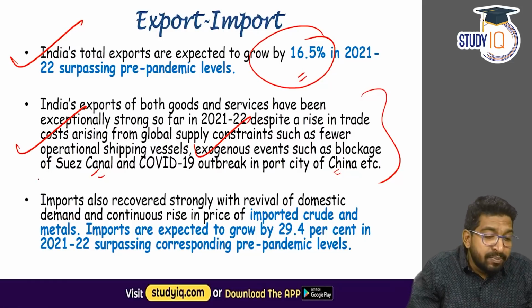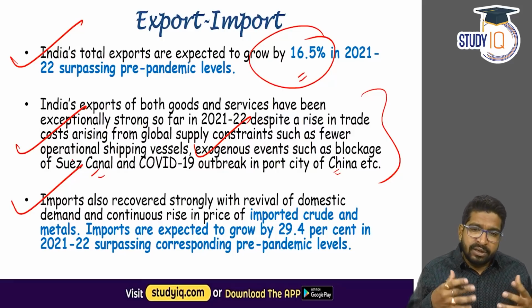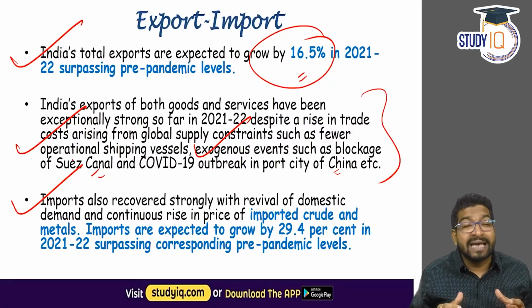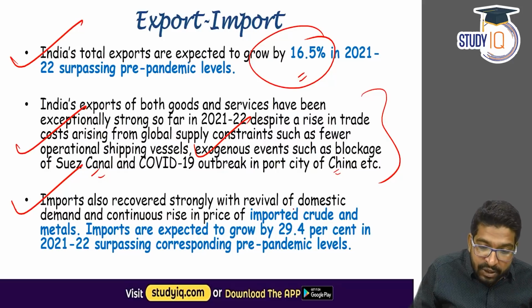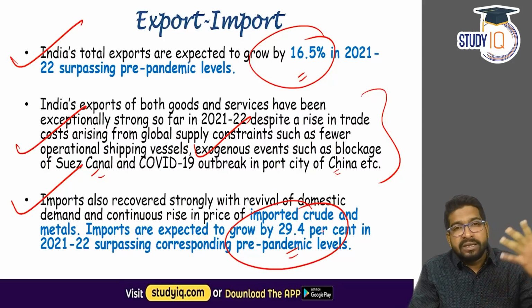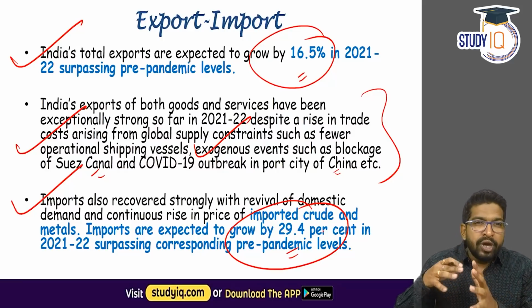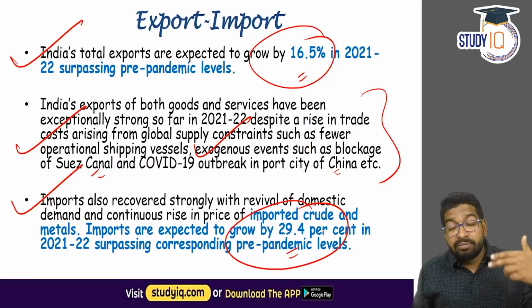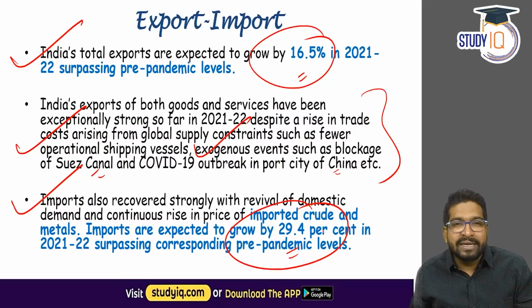In fact, India's imports have also recovered very strongly. Now, this has happened because of domestic demand rising continuously, especially the import of crude and import of metals has increased. And in the upcoming year, the imports are expected to grow by 29.4%, surpassing even the pre-pandemic levels also. That is why the economic survey tells us that the economy is now going back to pre-pandemic levels. In fact, it is now growing from the pre-pandemic level also, growing higher than that.